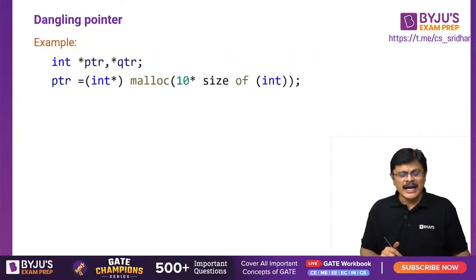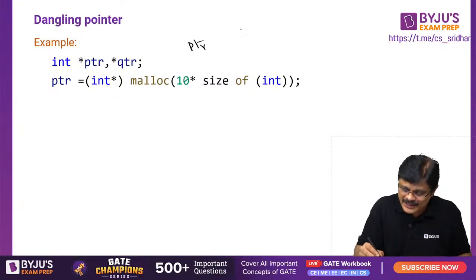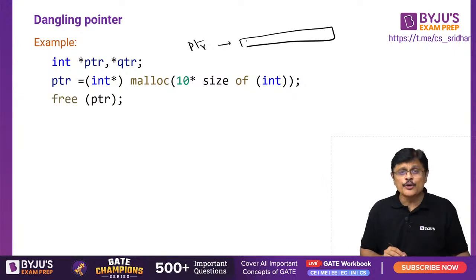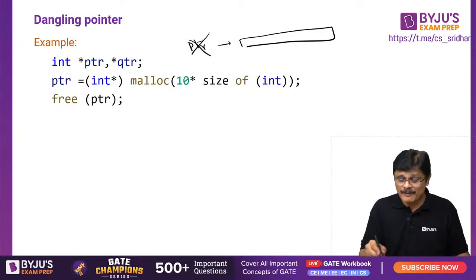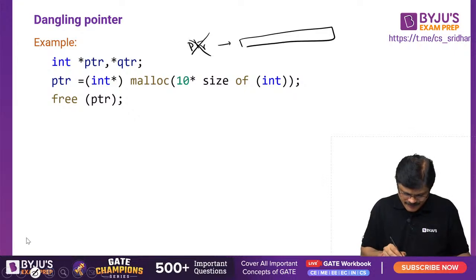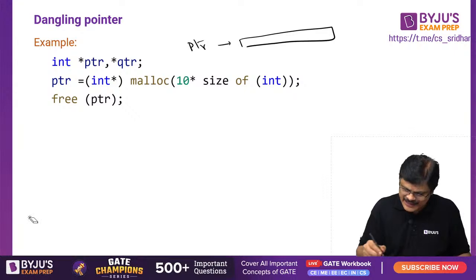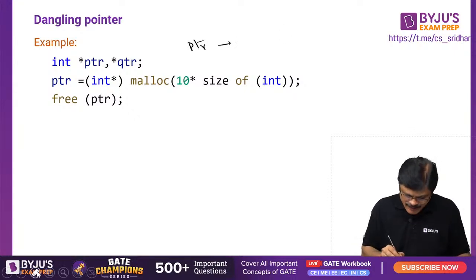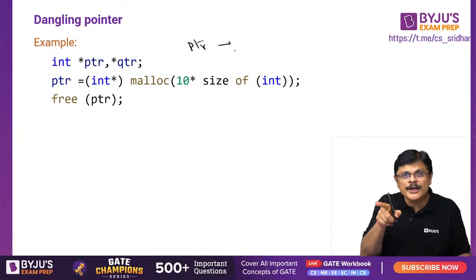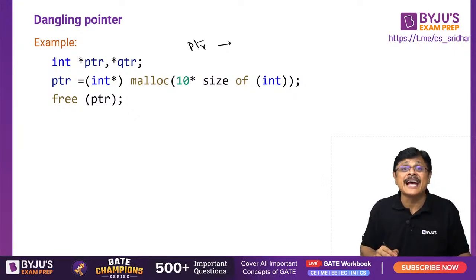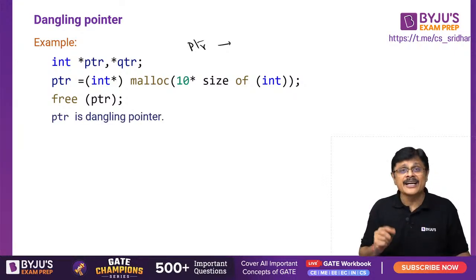Now look here. I have PTR and QTR, two integer pointers. PTR is allocated some memory dynamically, say 10 times size of integer, say 40 bytes. Now you freed PTR. That means this particular memory is deallocated. But PTR is still pointing to that. So this will lead to what is known as a dangling pointer. So now PTR is a dangling pointer.